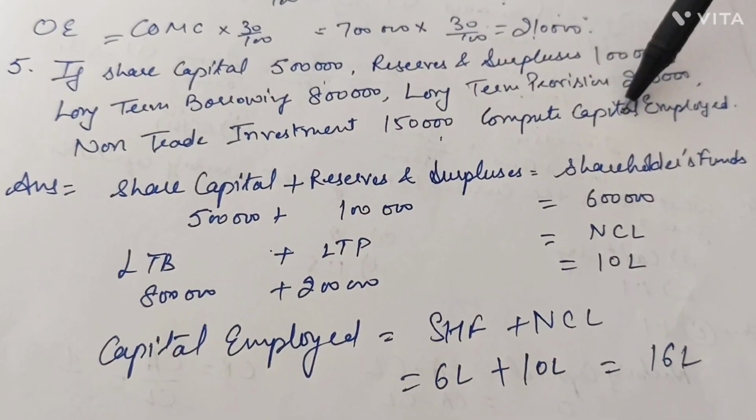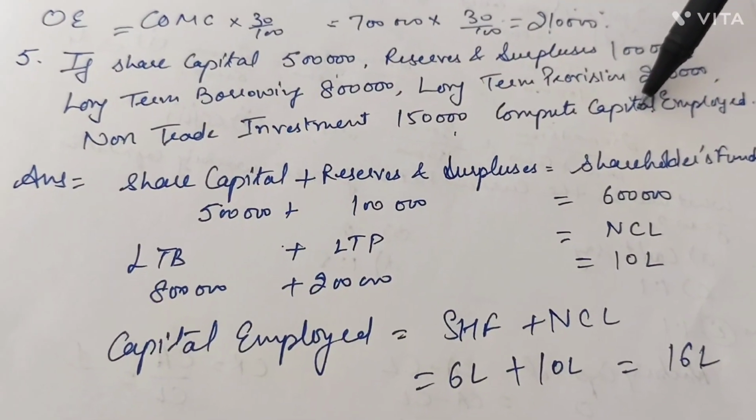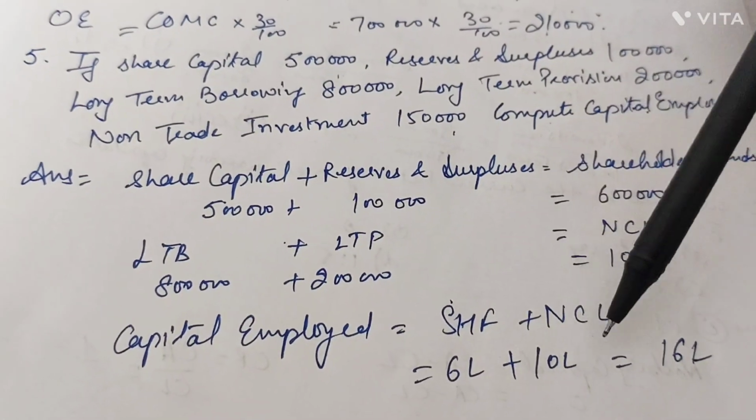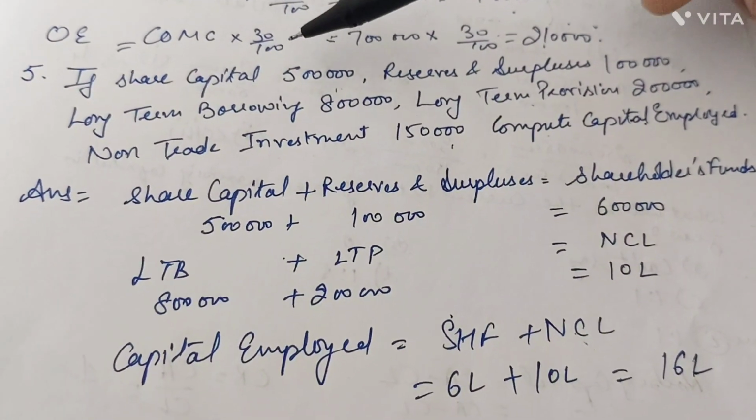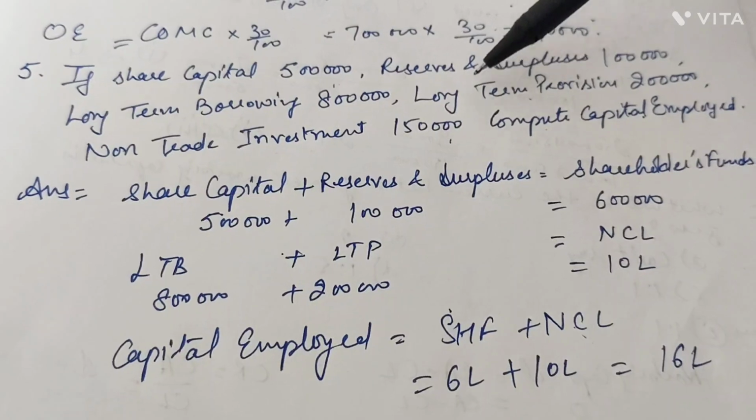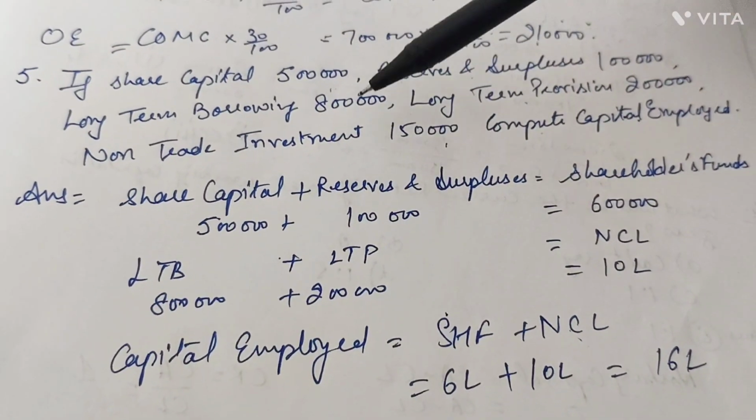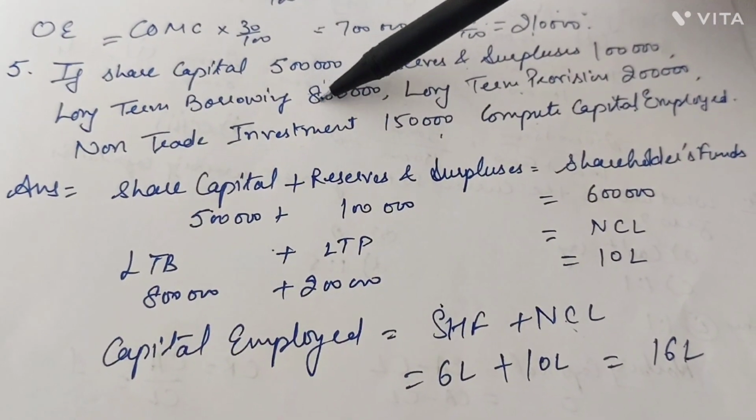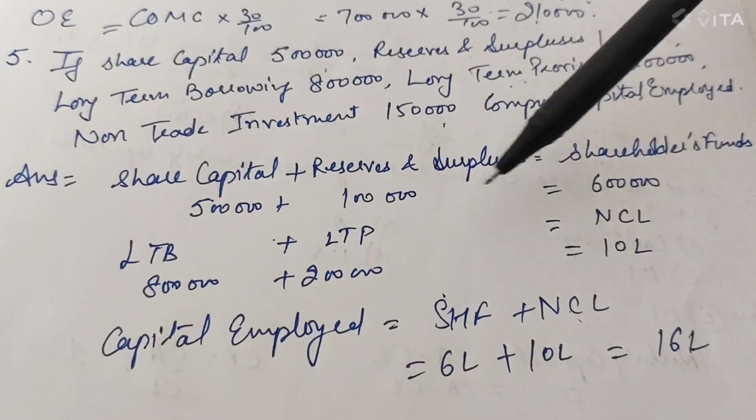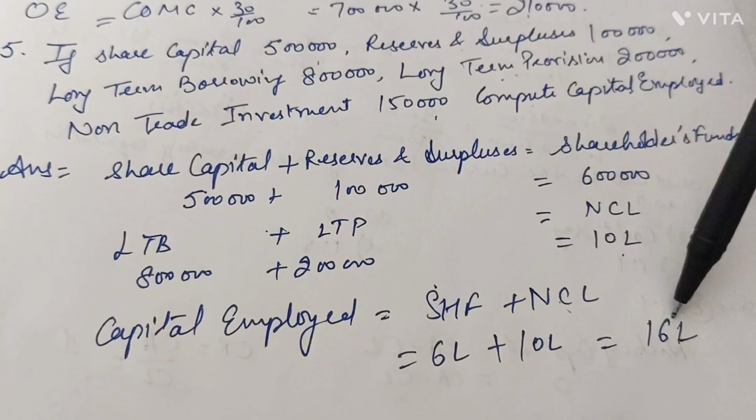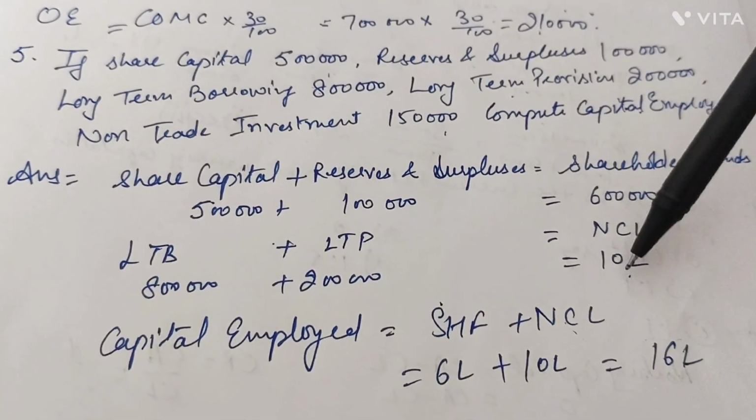First of all, what is the formula of capital employed for a company? It is shareholder fund plus non-current liability. Now what is shareholder fund? That is share capital plus reserves and surplus. And what is non-current liability? That is long-term borrowings plus long-term provisions. So we got non-current liability also, and making a total of it we get capital employed.